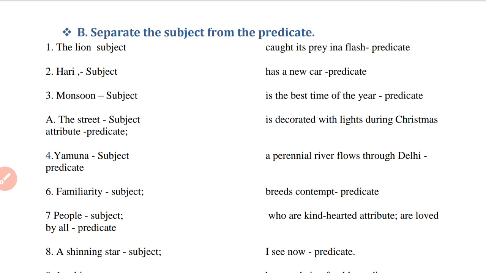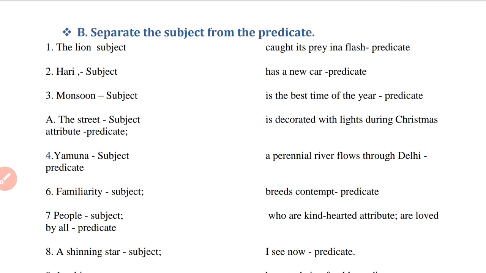The lion is the subject, caught its prey in a flash is the predicate. Hari, the local shopkeeper, has a new car. Hari is the subject, has a new car is the predicate. The monsoon is the best time of the year. Monsoon is the subject, is the best time of the year is the predicate.